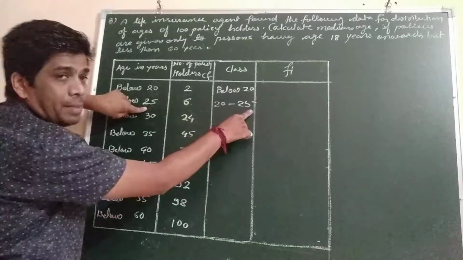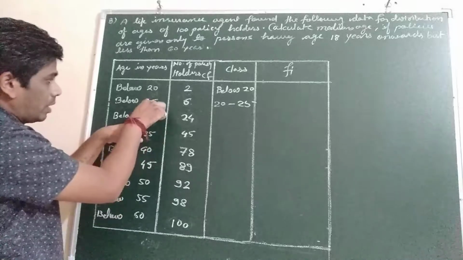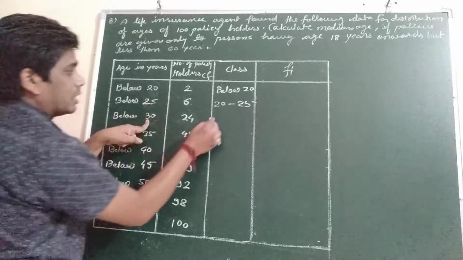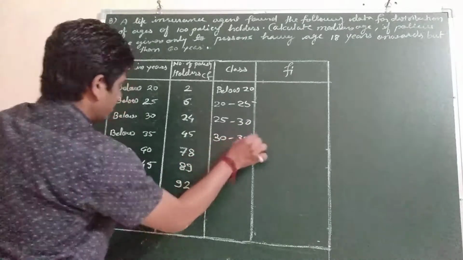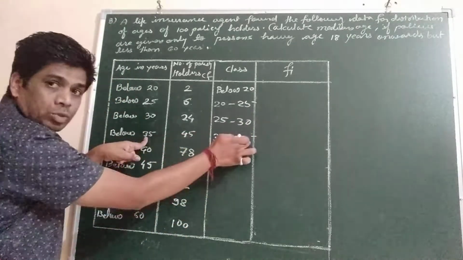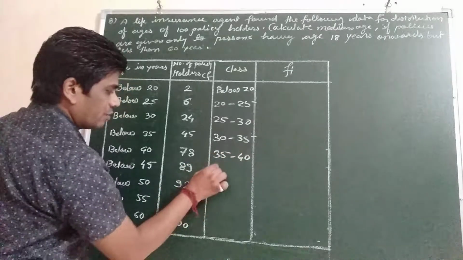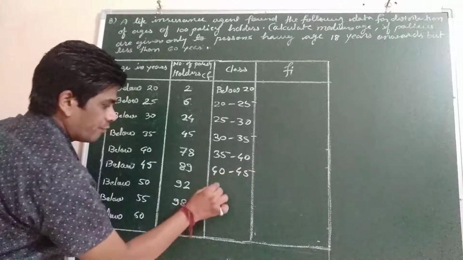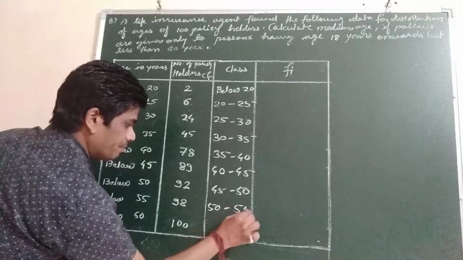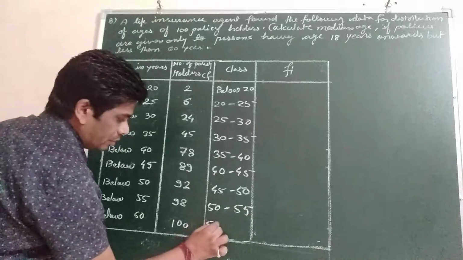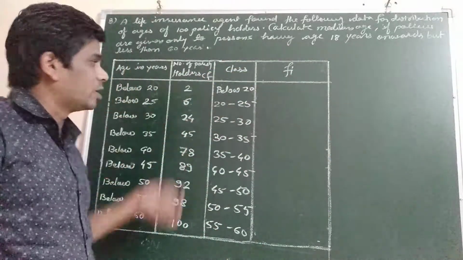So this number will come in the upper limit. Now again 25 to 30, then 30 to 35, because below 35 means 30 to 35. Then 35 to 40, then 40 to 45, then 45 to 50, then 50 to 55, then 55 to 60. Now you have to write the frequency column from the cumulative frequency.